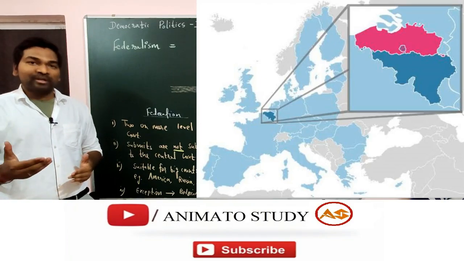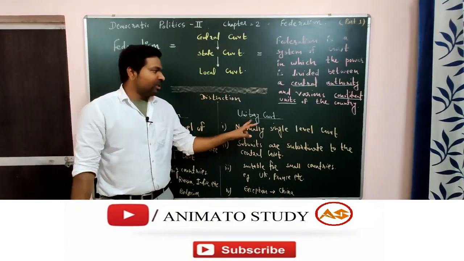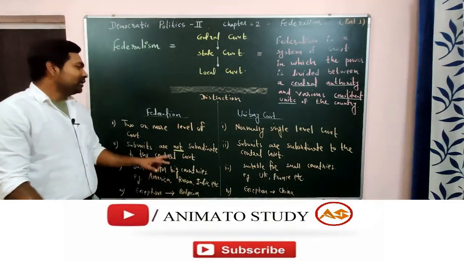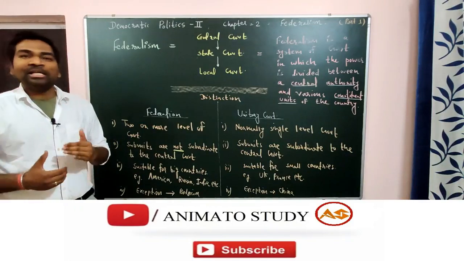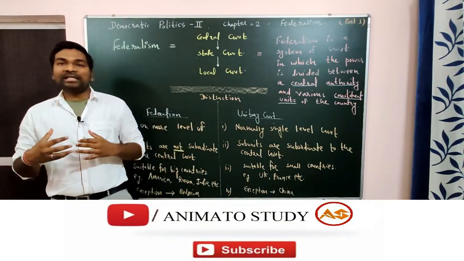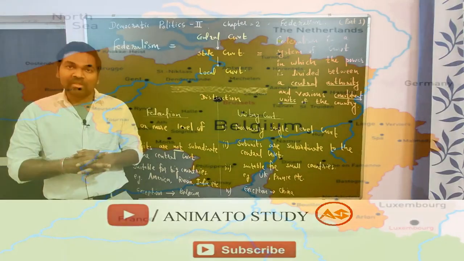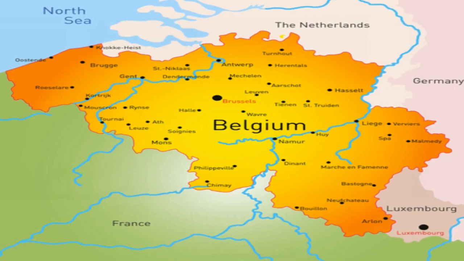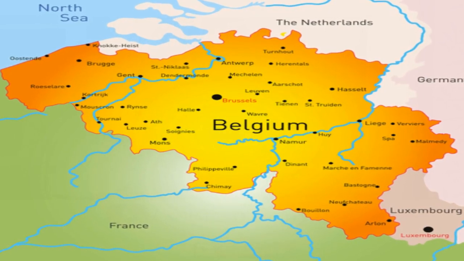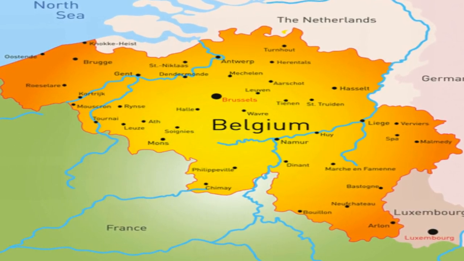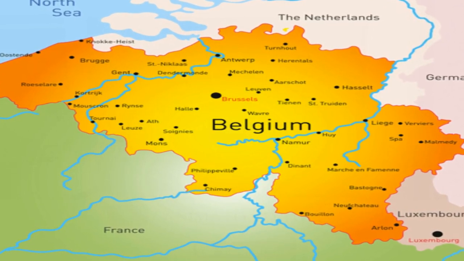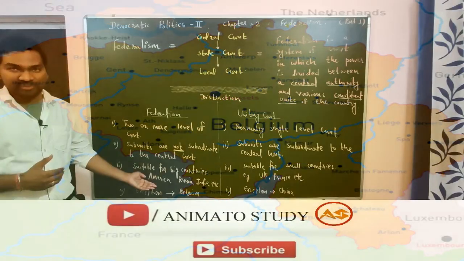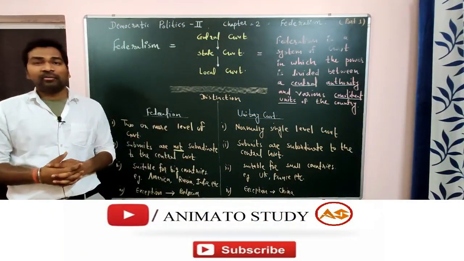So why are they following the federal form of government? Ideally they should follow the unitary form of government because their size is very small, but still they follow the federal form. What can be the answer? Although Belgium is a very small country in terms of area and size, it has great variety in terms of language. They have French speaking people, Dutch speaking people and German speaking people. To bring different types of people together, they followed the concept of federalism. That is why they adopted the federal form of government.